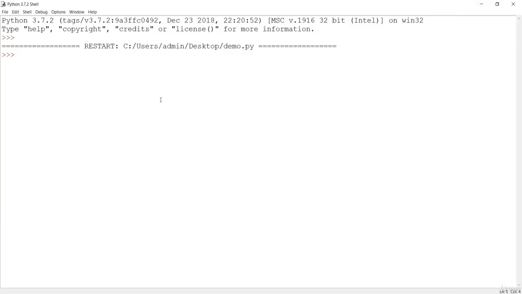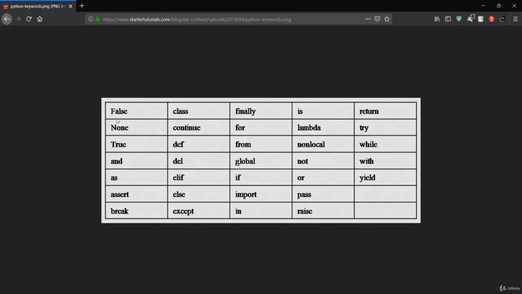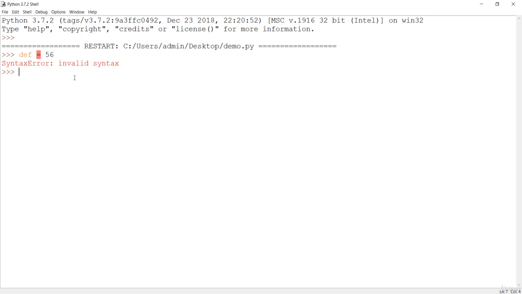If you want to make a variable with def, which is a keyword, and assign some value to it, it is not valid, because you cannot use these keywords as your variable name. We'll see this in detail in an upcoming lecture, but for now, keywords are reserved words that cannot be used for any other purpose. They do only one task that is defined specifically for them. True can be used as a boolean type only, so you cannot make a variable name or function name as True. All of these reserved words are normally called keywords.